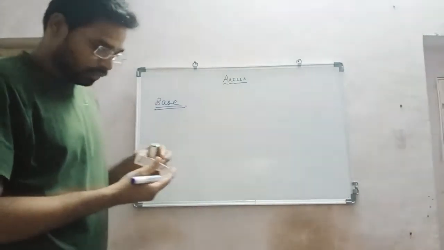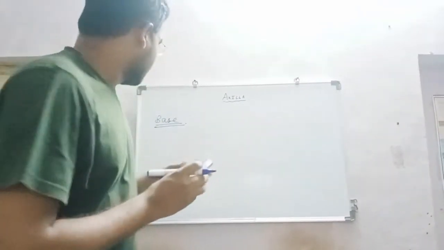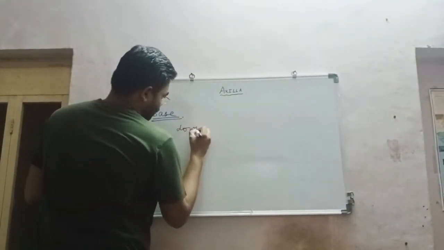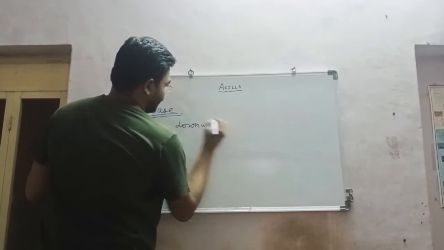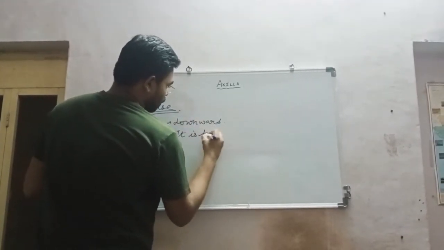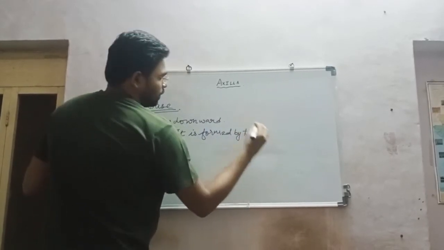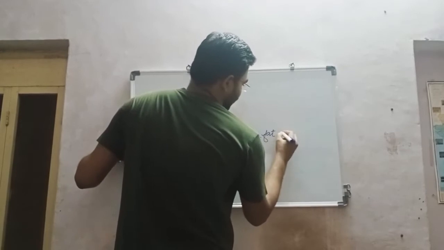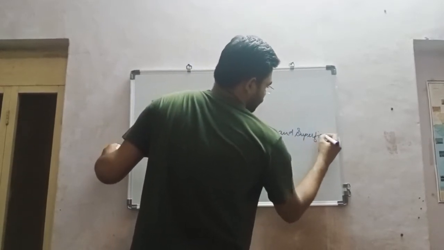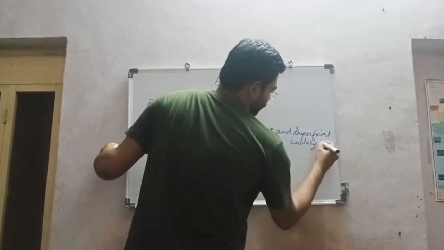From this figure we can see that the base is directed downward, and it is formed by fat and superficial axillary fascia.